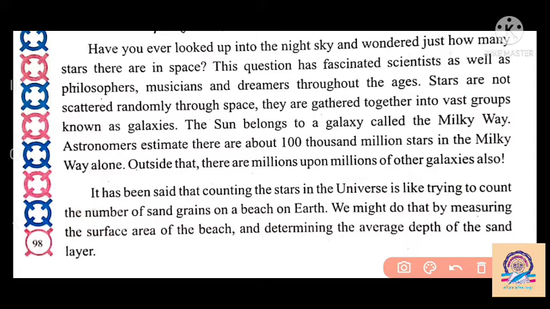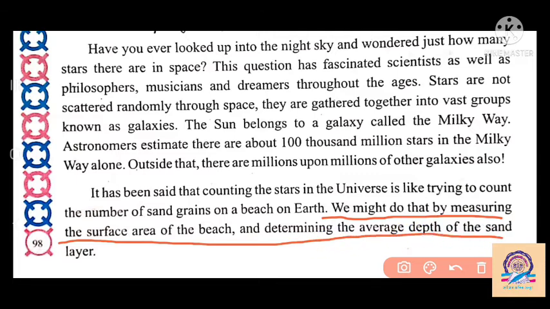Same here, it is tiresome work to count the stars, as many millions of stars are there. We might do that by measuring the surface area of the beach and determining the average depth of the sand layer.